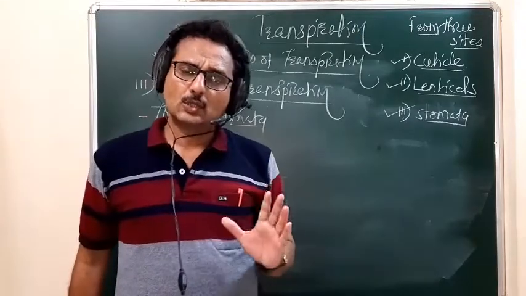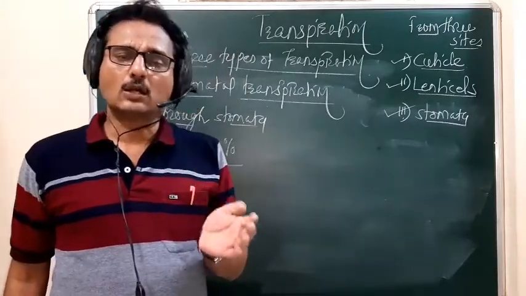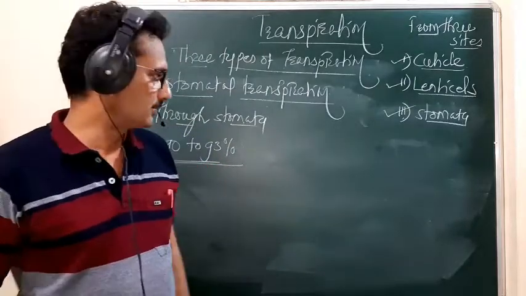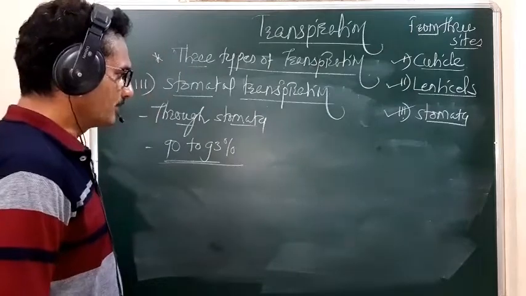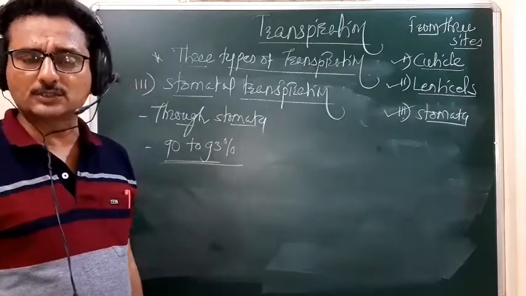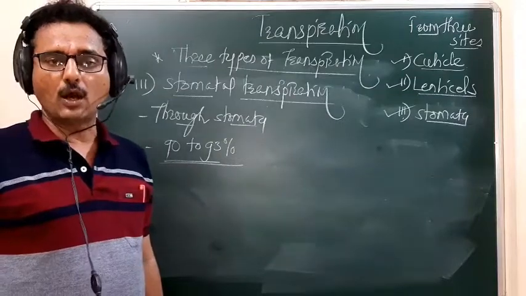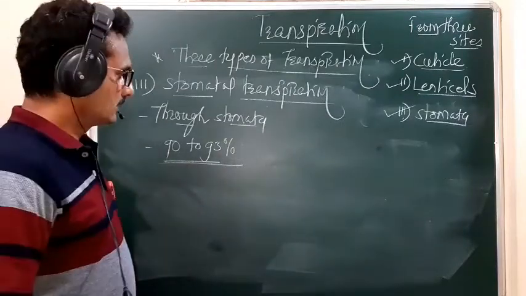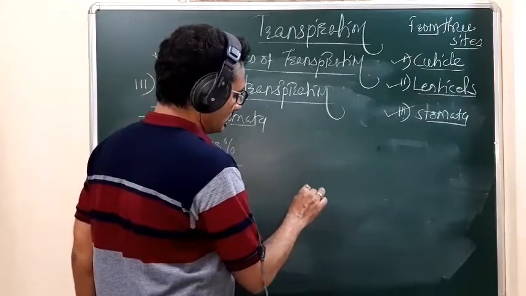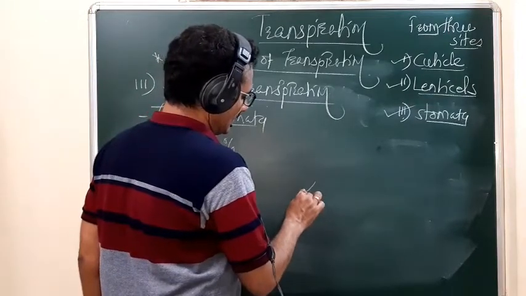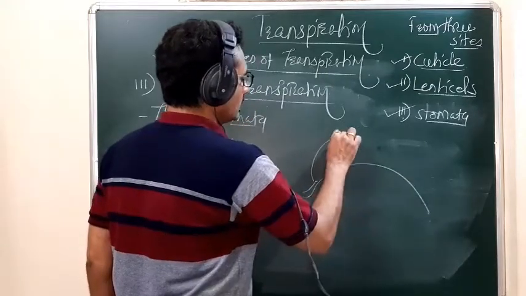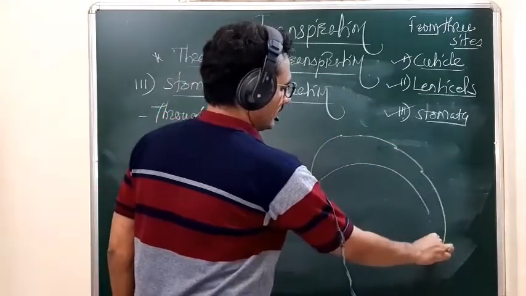So on the basis of the occurrence of stomata in the leaf, leaves are of three types. But before going to the types of leaves on the basis of the occurrence of stomata, let us just see the leaf. Suppose this is any type of leaf.